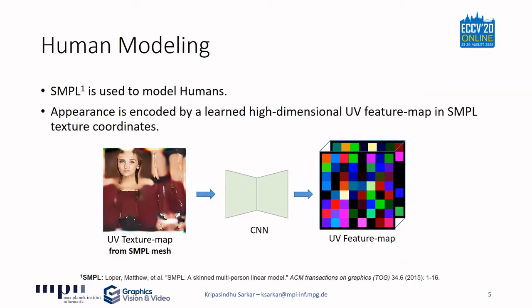Our algorithm represents human bodies with the SMPL surface model. Instead of modeling appearance as color-based UV texture maps, we employ a learned high-dimensional UV feature map. We use a U-Net-based network that implicitly converts the UV texture map to a high-dimensional UV feature map, which is subsequently used in the pipeline.